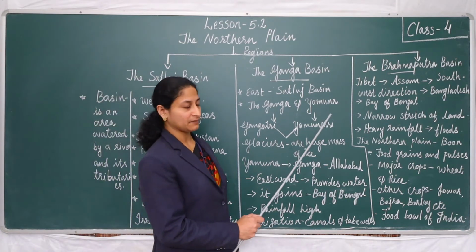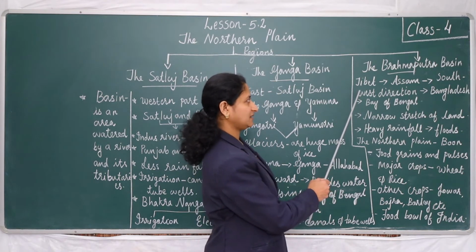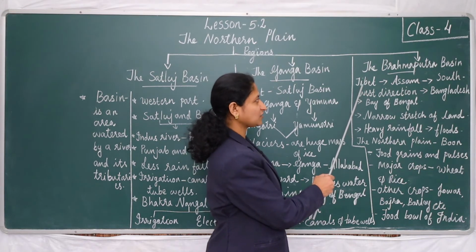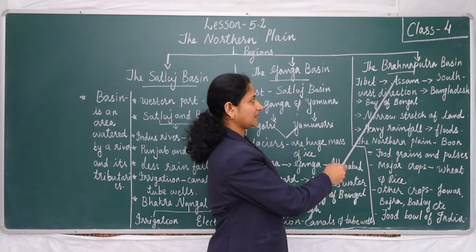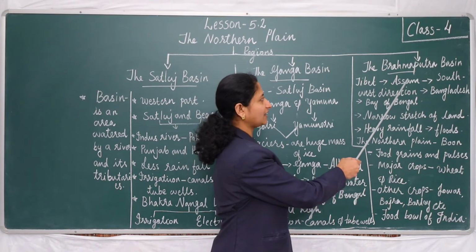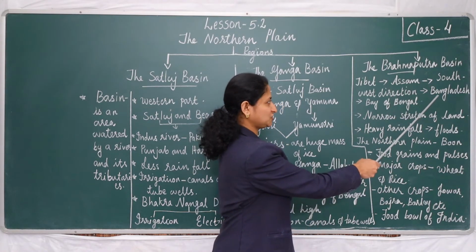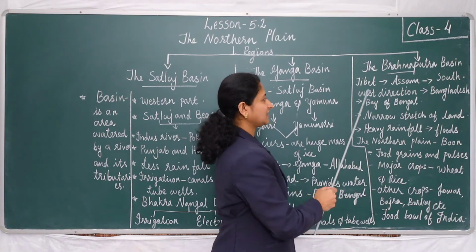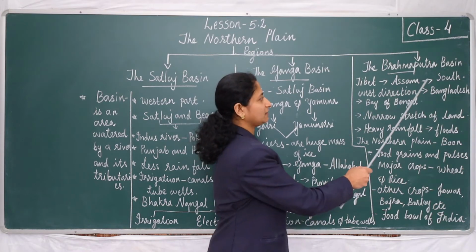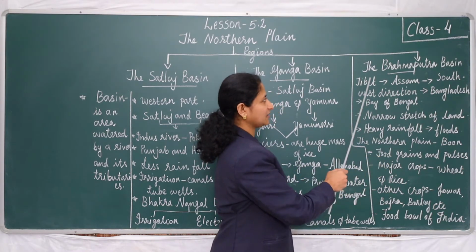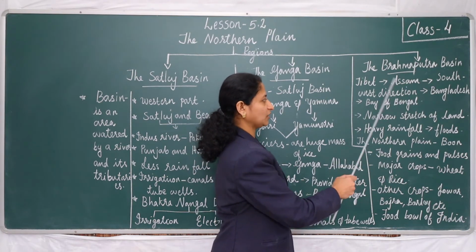Then the next one is the Brahmaputra basin. The river Brahmaputra originates in Tibet. Then this river enters India from the east and flows through Assam. Then the river Brahmaputra flows in a southwest direction and enters Bangladesh. From Bangladesh, the river Brahmaputra flows into the Bay of Bengal.